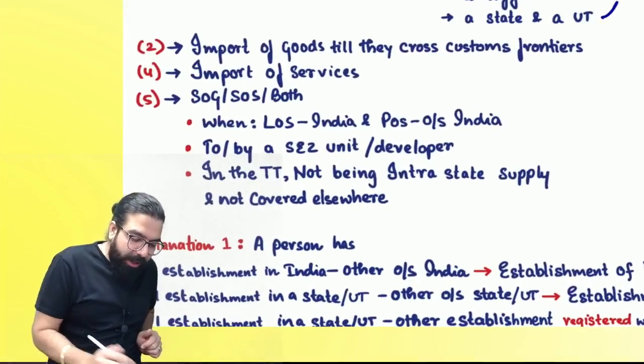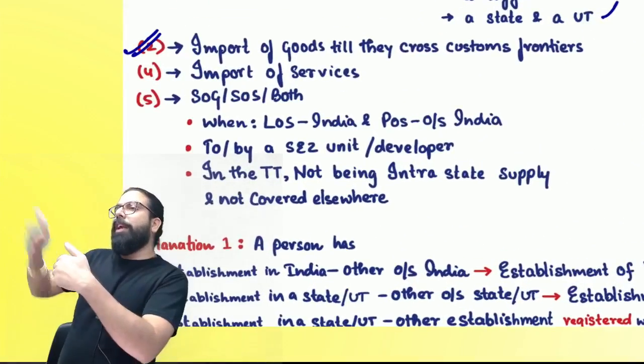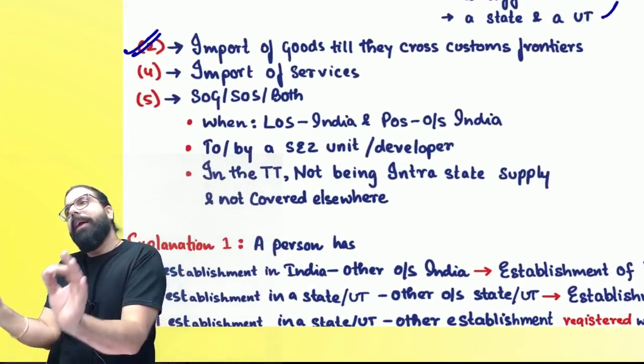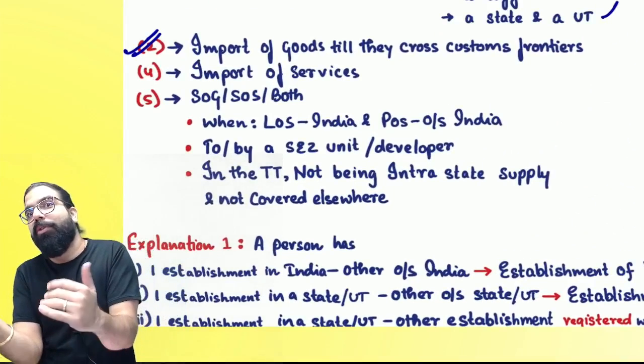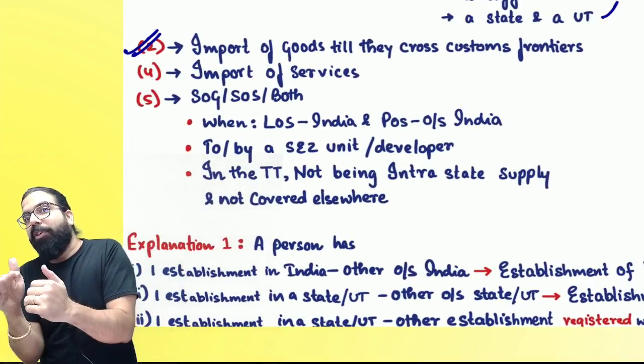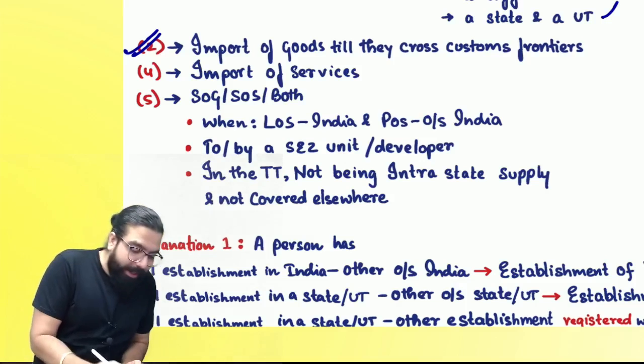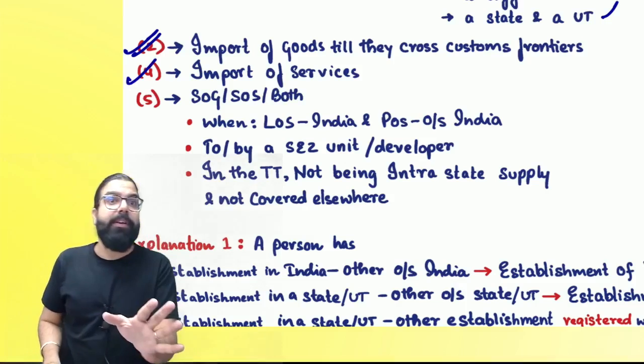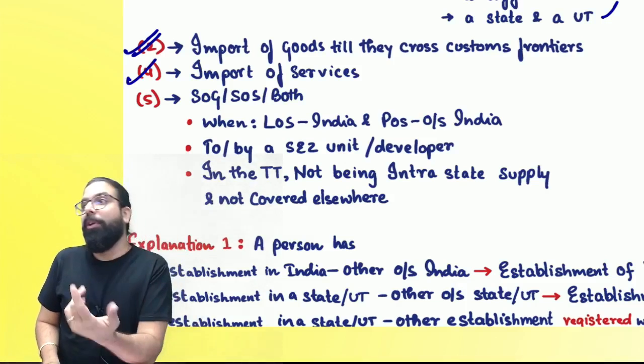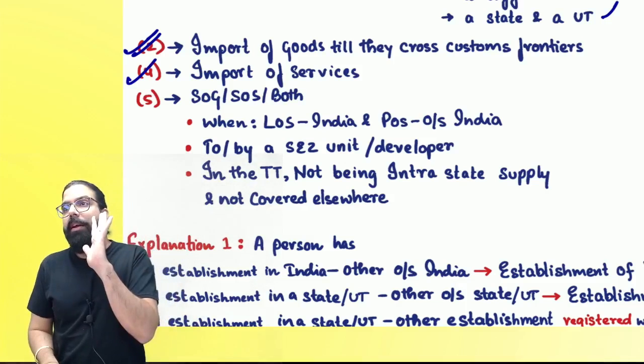Now, the next one over here is whenever you import some goods from outside India, it is always what, everyone? Interstate supply. Remember one thing, I told you two different countries. Importation of goods, what will it always be? Interstate. Can I go ahead, everyone? The next one over here is importation of service. If you import a service, it will also be interstate supply. Can I go ahead, everyone?